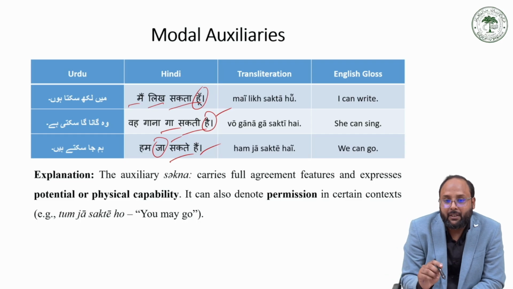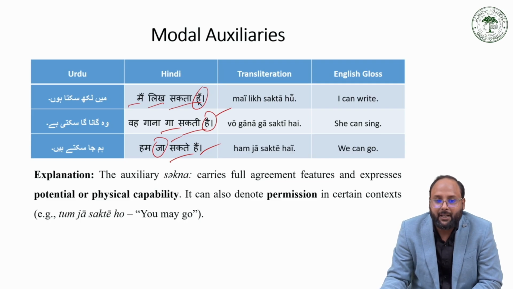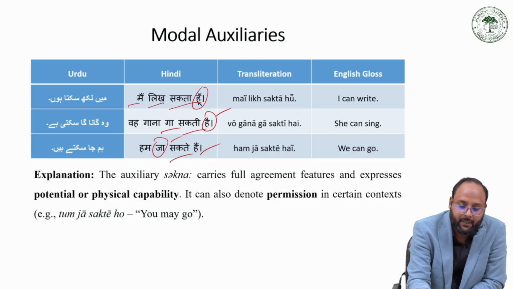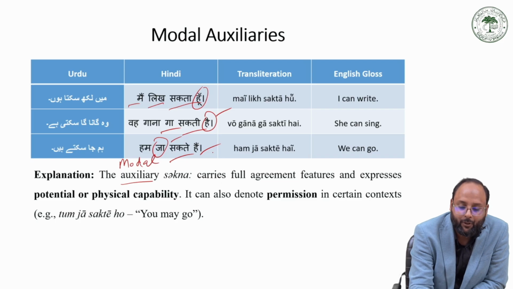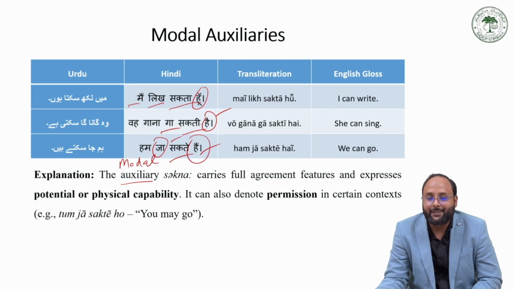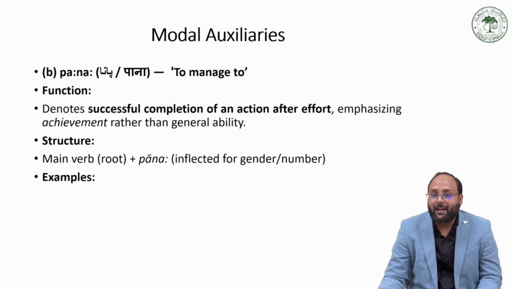The auxiliary sakna carries full agreement features and expresses potential or physical capability. It can also denote permission in certain contexts, like tum ja sakte ho. In this sense we can use sakna for permission. We can also say modal auxiliary instead of auxiliary, because we have auxiliary verbs after this sakna. We have pana, which functions as the successful completion of an action after effort, emphasizing achievement rather than general ability.